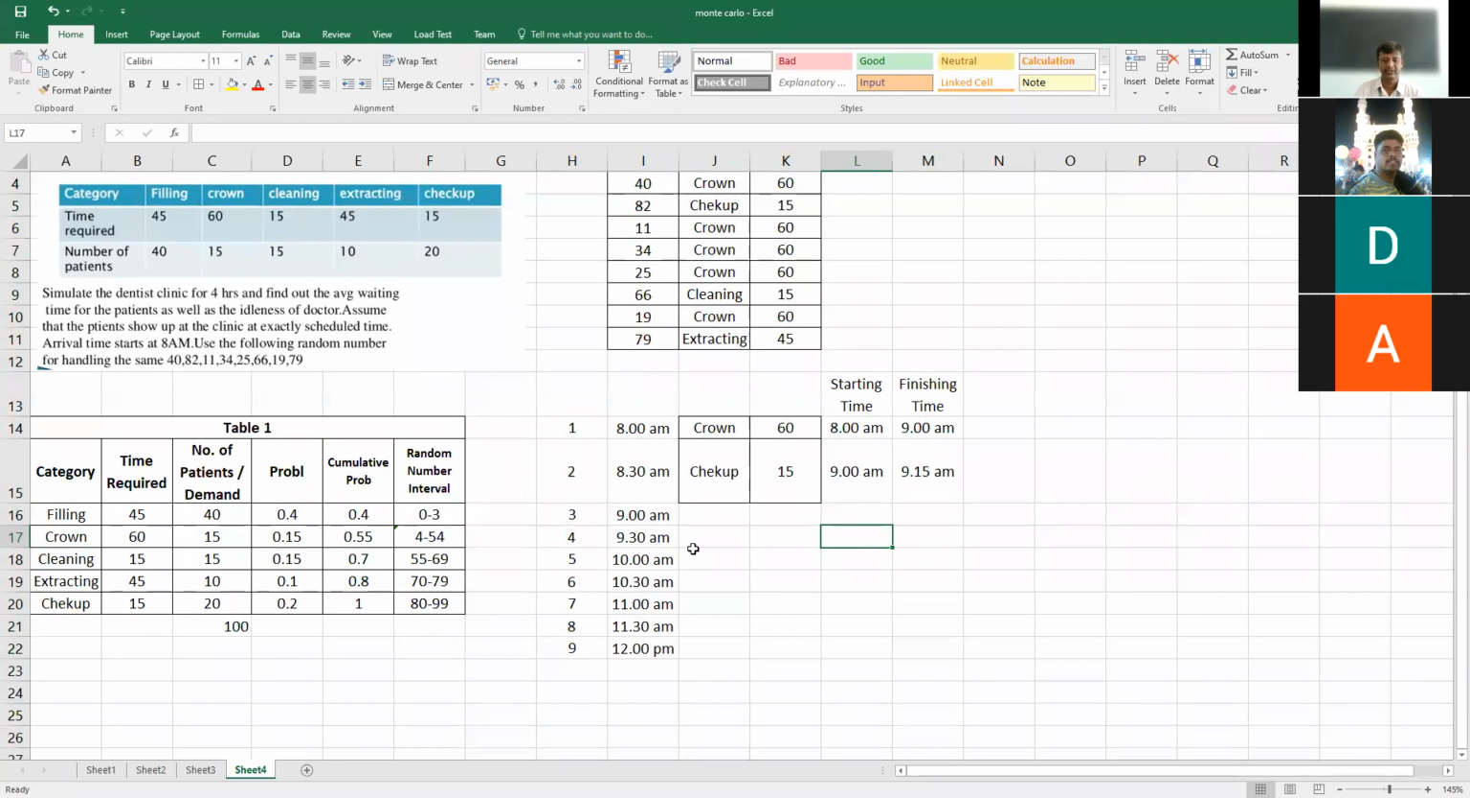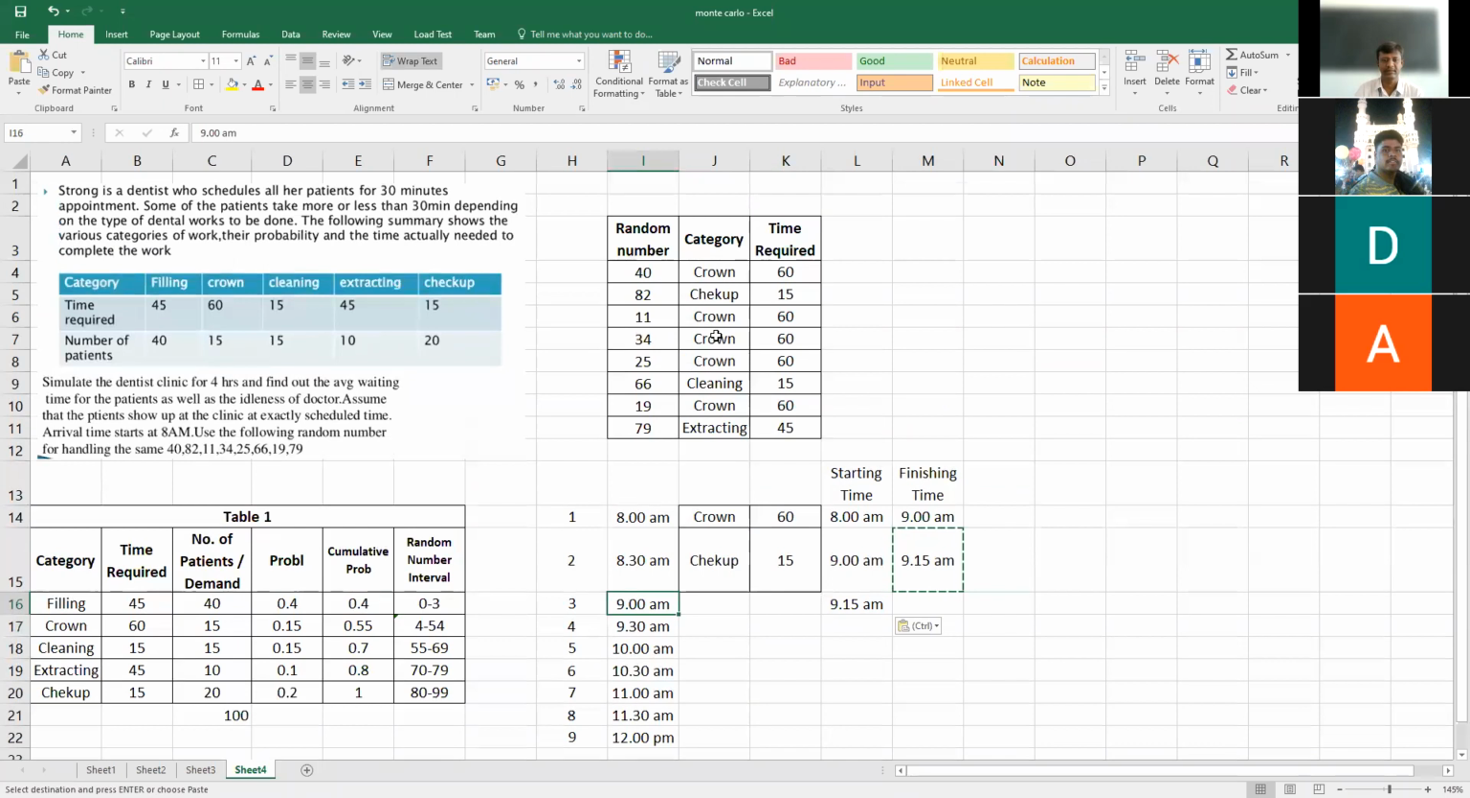The third patient arrives at the clinic by 9 a.m. Since the second patient's work completes by 9:15 a.m., this third patient has to wait 15 minutes to get his service started. The third patient is coming for crowning again, which takes 60 minutes, so the work will be completed by 10:15.